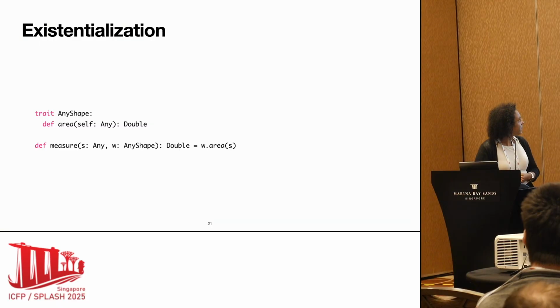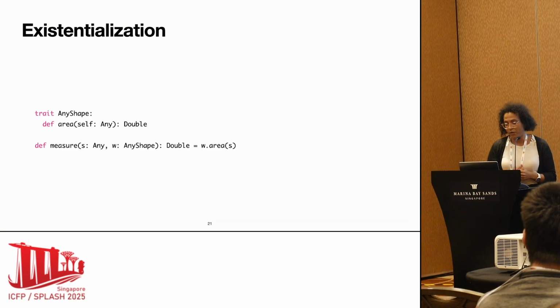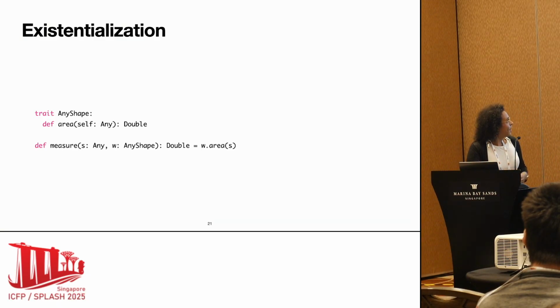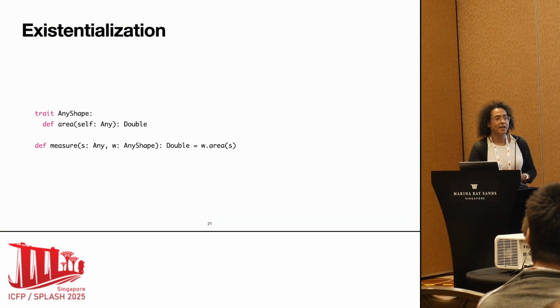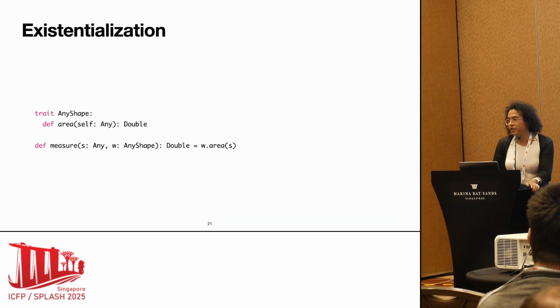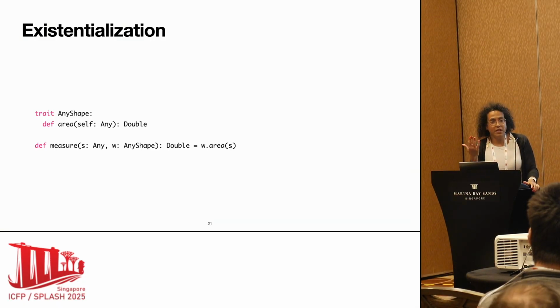This doesn't change. The measure function that we had before also had a generic parameter that I need to erase. It gets replaced by any, and now I have this additional parameter, the W, which is the any shape. So it's the type class version approach that I had before, except that the context parameter, that was the type class instance, is now taken as an instance of this any shape trait that I have. And how do I implement now the body of the function? I just use my witness and I call the area method on it. It's basically exactly the code that we've seen before.